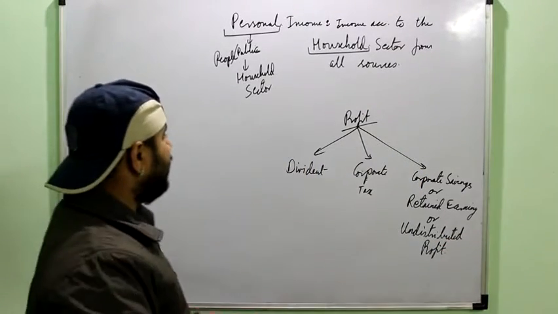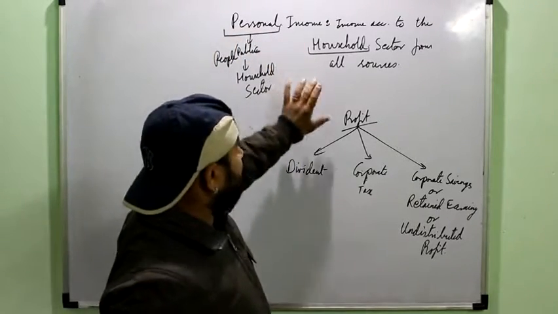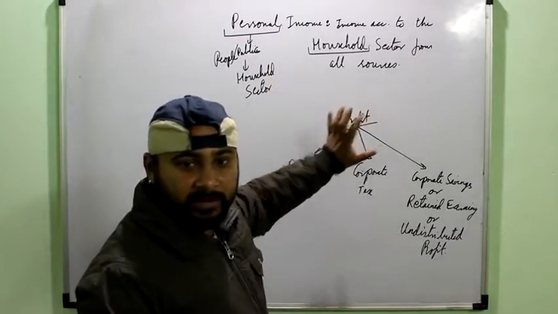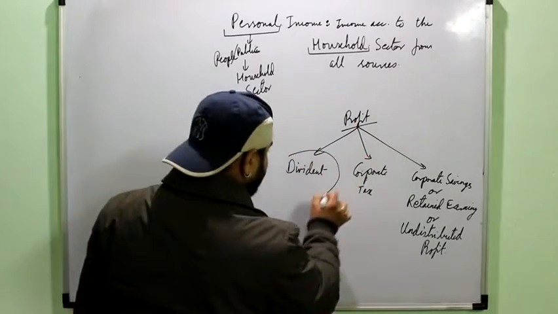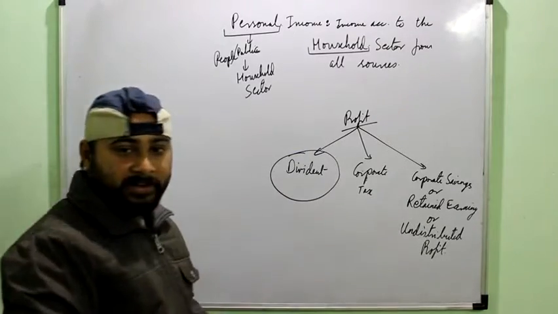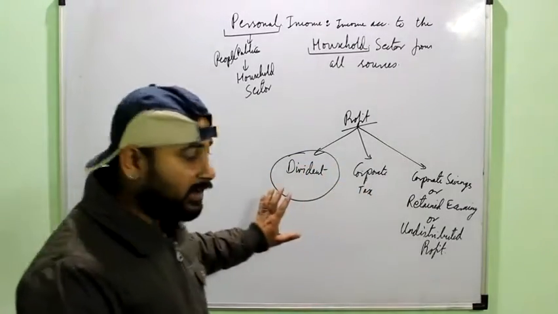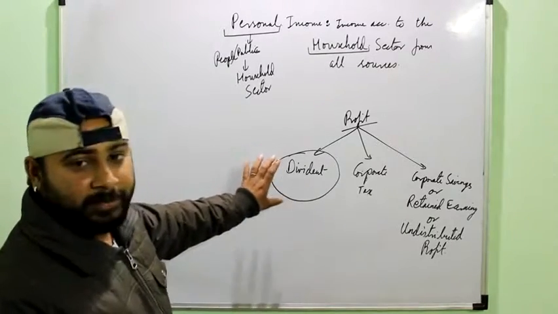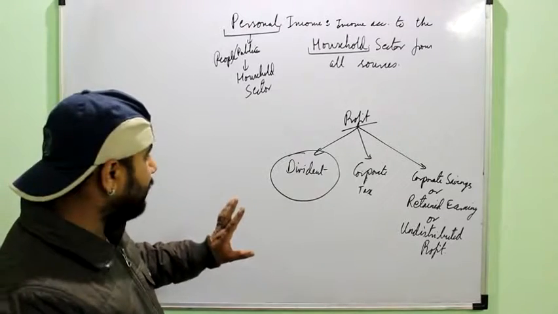Now let's see. It means that personal income is, first, the logic is clear that personal income is the private income minus the profit, or the three constituents of profit. But actually if you look at dividend, then you know that dividend is the money which is paid to the shareholder as an interest. It is like an interest, but it is specifically paid to the shareholders holding the shares of a company.